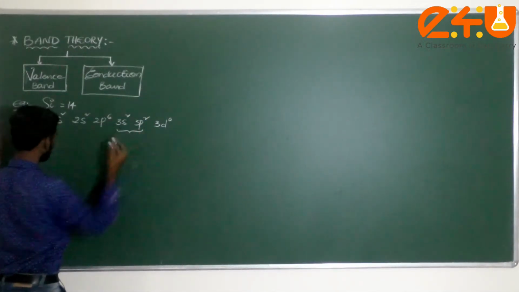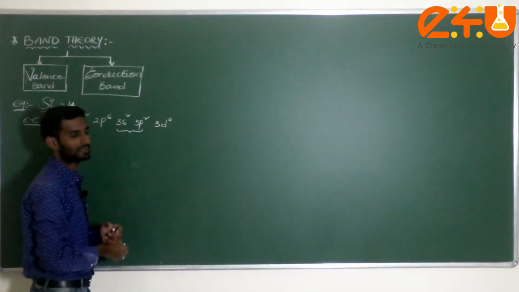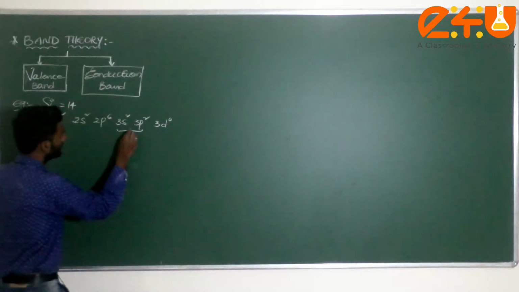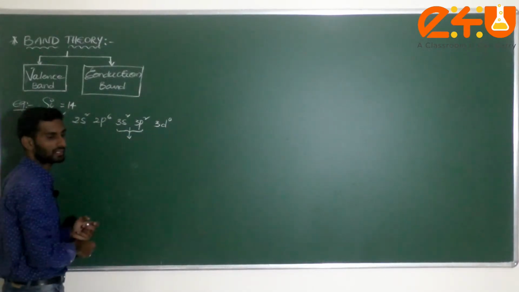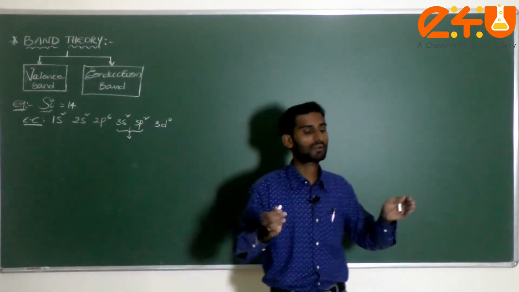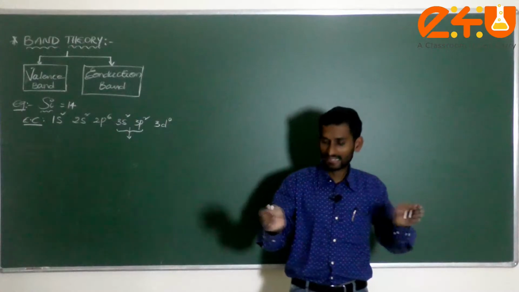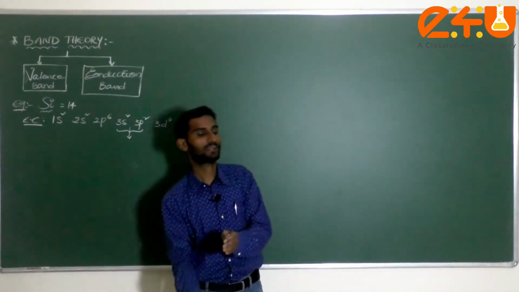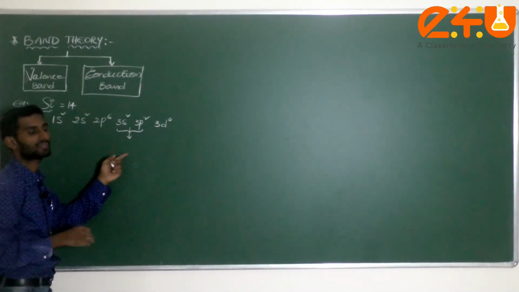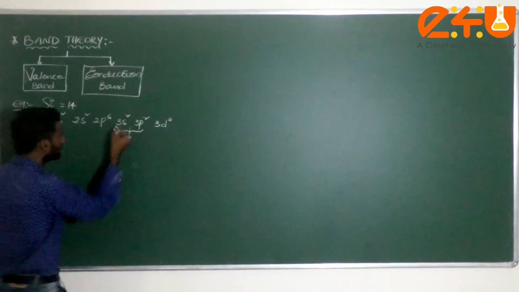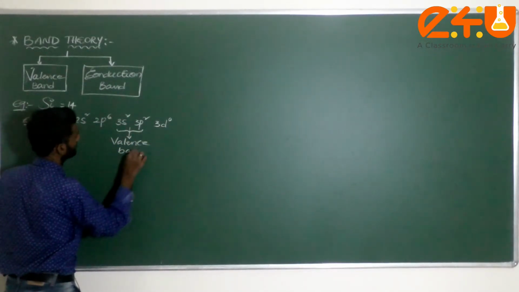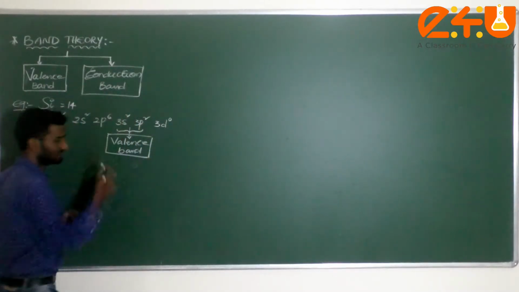These atomic orbitals have a very small energy gap. Now, these electrons are filled, dear student. Whenever electrons are filled, the density or molecular weight will be more. Whenever the density is more, it will go and settle at the bottom. That is why, at the bottom, we call this the valence band.